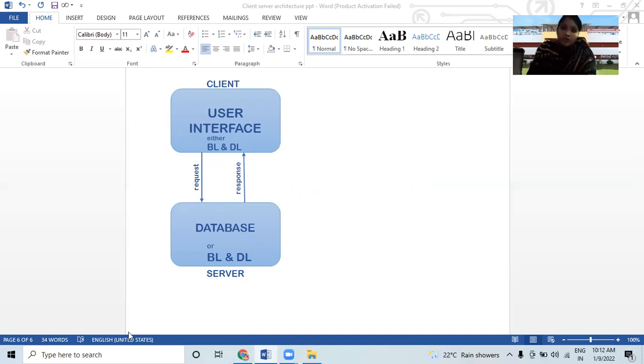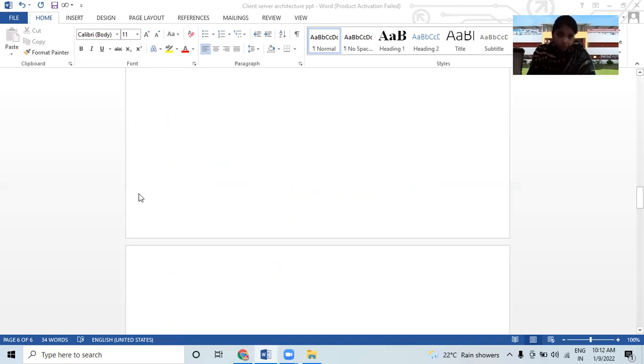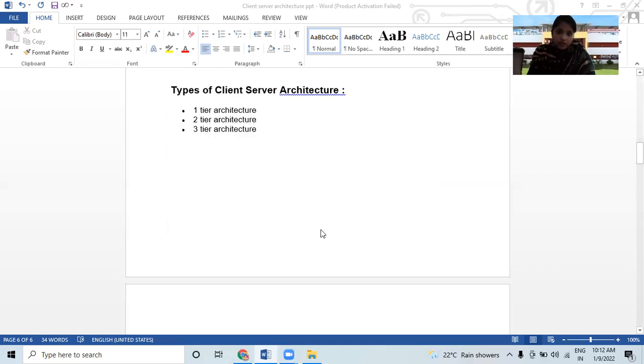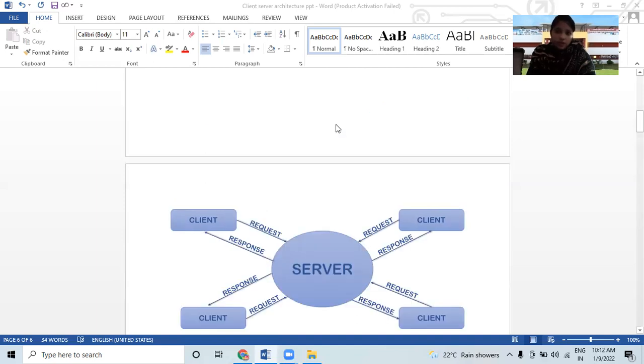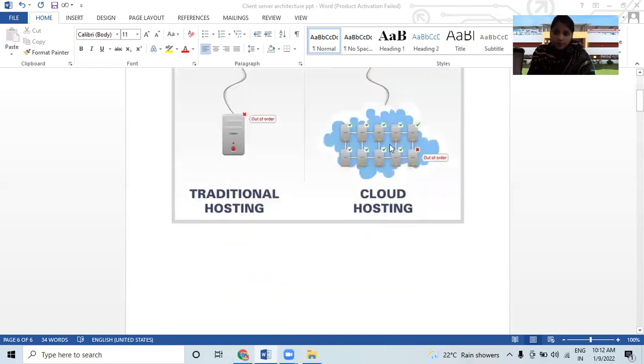So request and response are done here. If the client sends a request, then the server will respond, and if the server sends a request, then vice versa will happen. This is request and reply. This all happens through protocols, which we can see here. The server can send the request response, then again this request response happens, so it requires particular protocols.